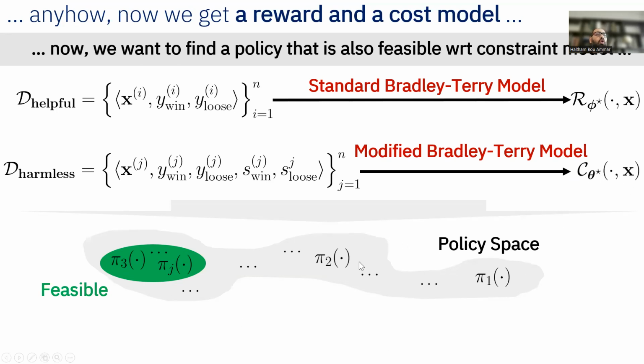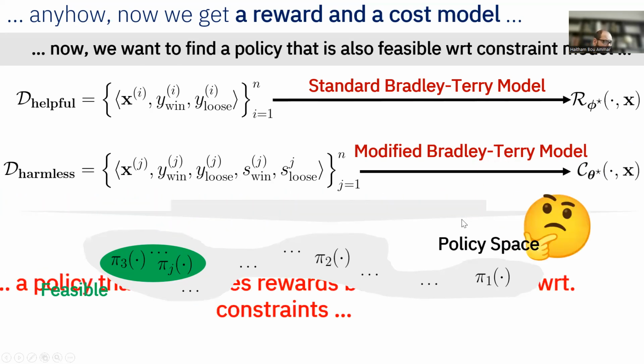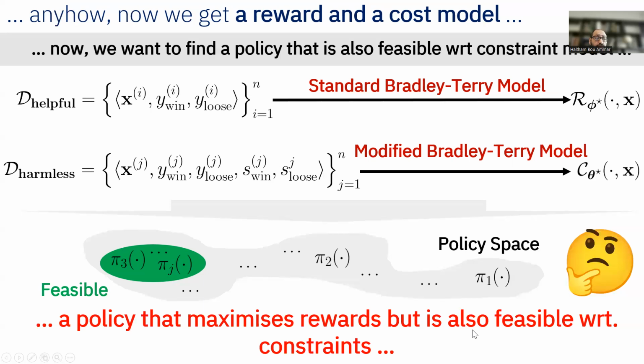So this is a pictorial depiction. If you have your policy space in RLHF, which is your LLM that you update based on the reward, you can get different policies depending on the PPO updates. However, what we are really looking for is not all these policies. We're only looking for the feasible set of policies that belong in what I depicted as the green circle here. So we want to find those policies that maximize the reward but are safe, or feasible with respect to this constraint C theta star of Y and X. So we want a policy that maximizes rewards but is also feasible with respect to constraints. So how do we do that?